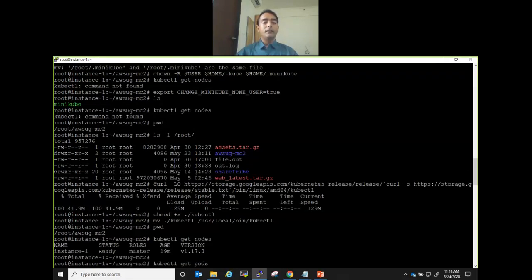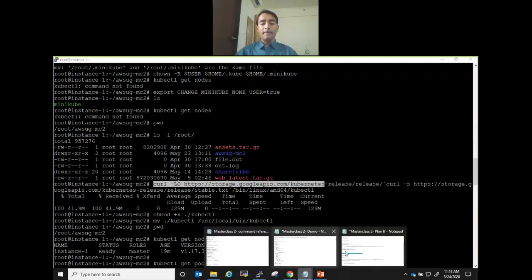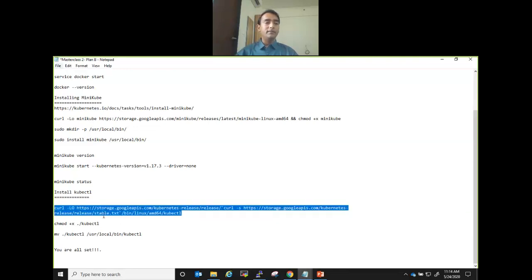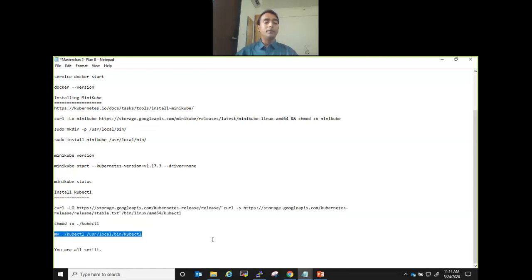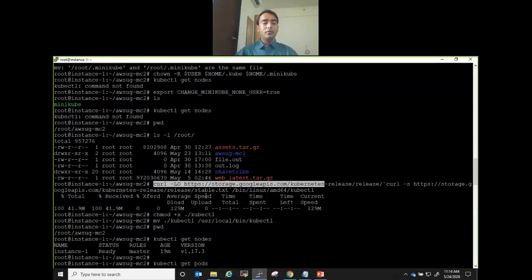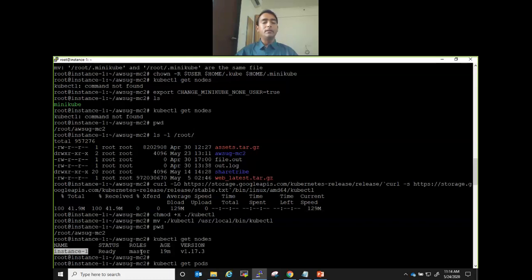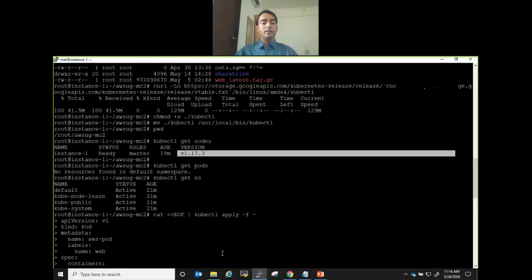Now, how do we get it? Again, one curl command. So go here. We also installed kubectl last time, right? So download this, and these commands are taken from the Kubernetes official documentation. You can refer to that. In fact, this file will also be shared with you. So you download, you change the mode, move the binary to this, and done, right? It is a very small file, just 42 MB. Change execution mode, copy, and then you run. You're ready. So it is saying you're running instance 1, which is ready, and this is the version.